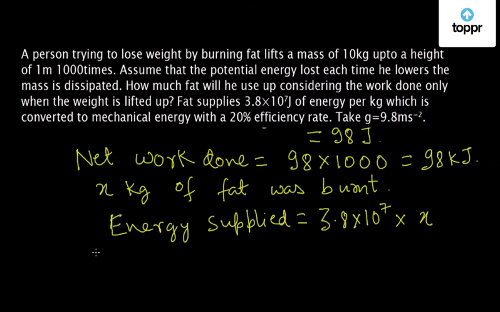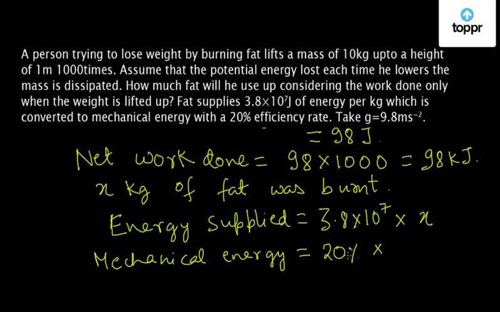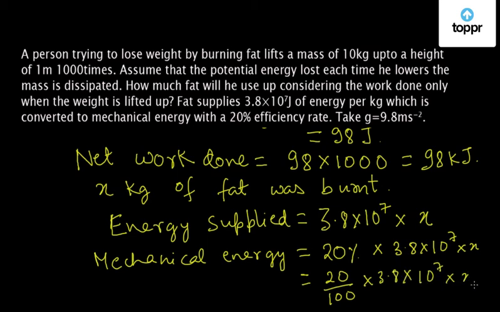Now, as it is mentioned in the question, only 20% of this energy will be converted to mechanical energy, and this mechanical energy will allow the person to do the work. So the mechanical energy will be equal to 20% of total energy supplied, that is 20% of 3.8 × 10^7 × x, and this is equal to 20/100 × 3.8 × 10^7 × x.